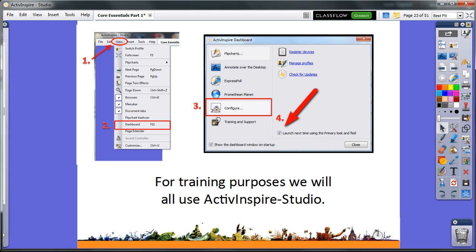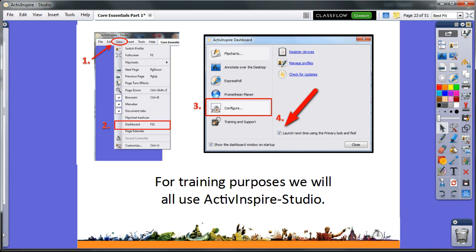Since you can change programs at any time, let's take a look at how that works. You can only change the program through the dashboard. To access the dashboard, click on View on the toolbar, then select Dashboard. The dashboard will appear in a new window.